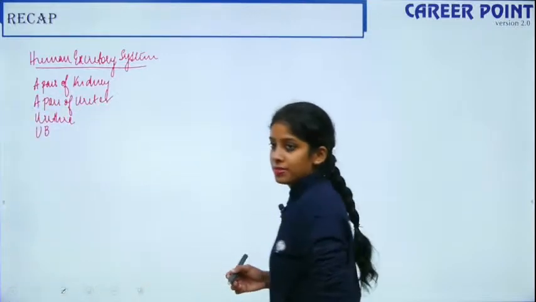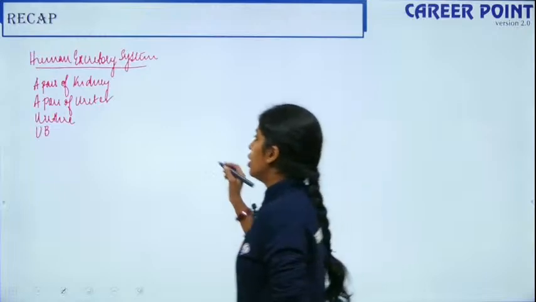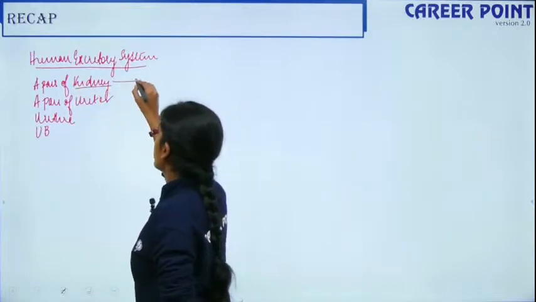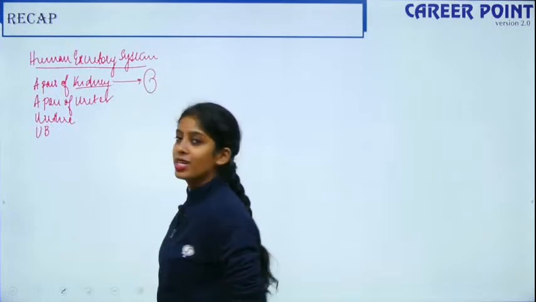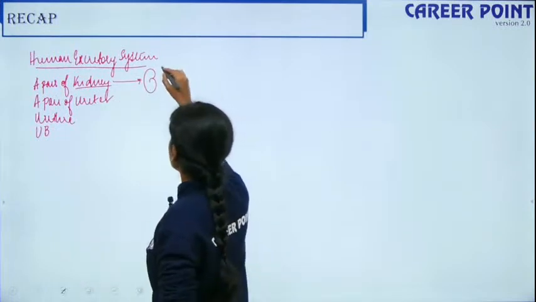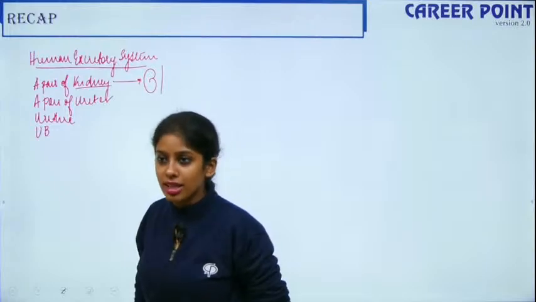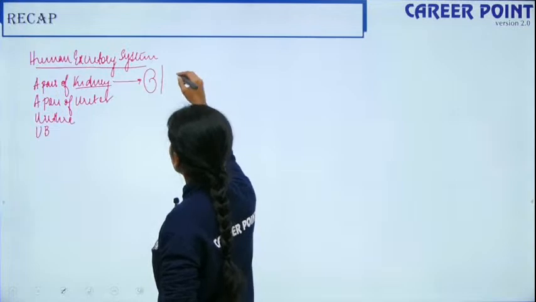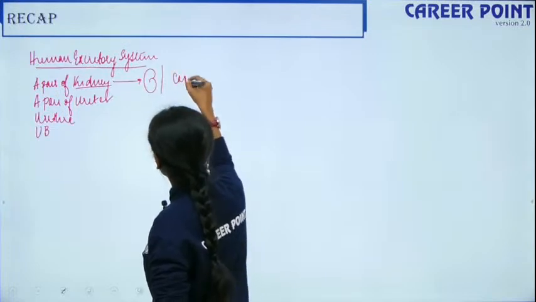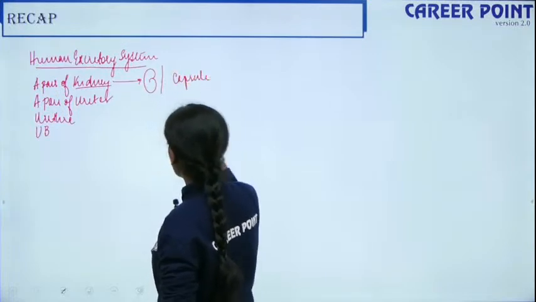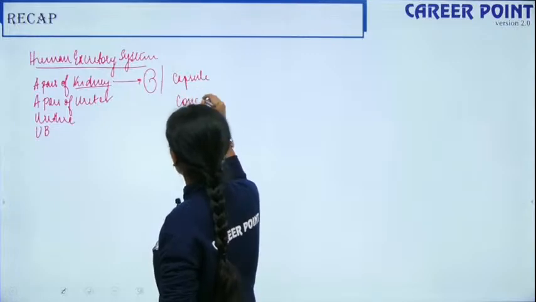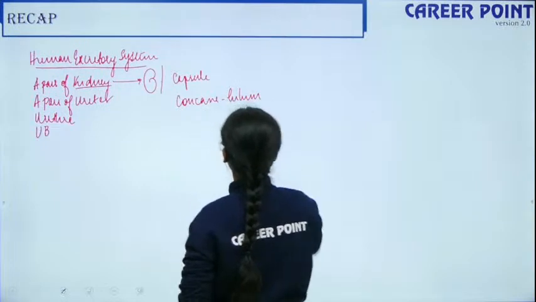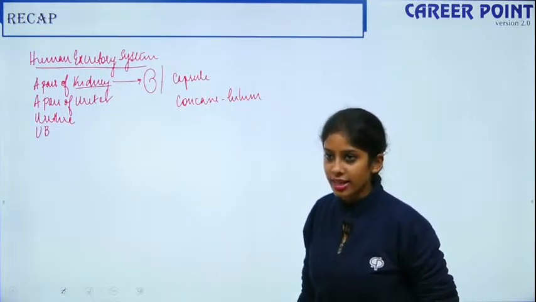We will talk about the structure of your kidney. Where is your kidney located? It is bean shaped and reddish brown in color. It is present between the last thoracic and the third lumbar vertebrae. That is the location. Apart from that, the kidney is surrounded by a tough capsule. On the concave side of the kidney, we have a hilum. It is a notch through which your ureters, blood vessels and nerves enter the kidney.